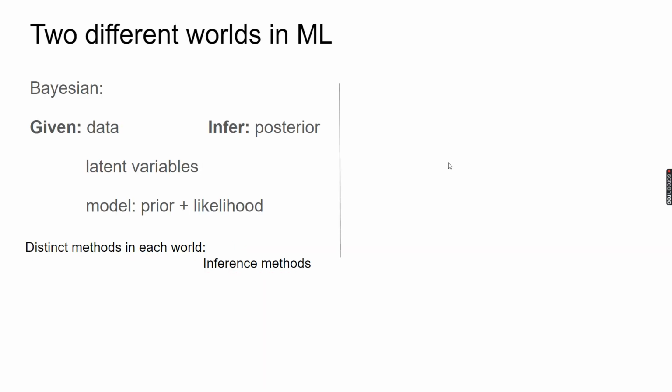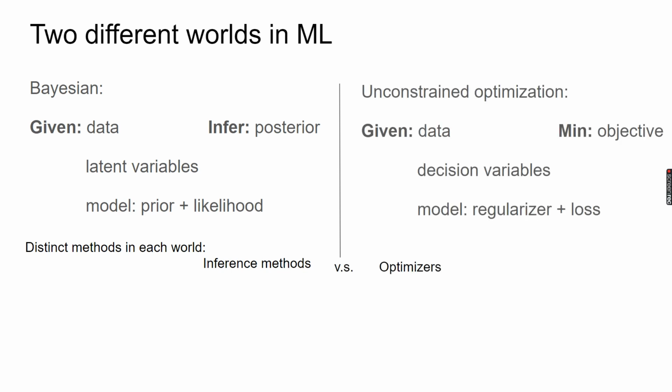There are two different worlds in machine learning. In the Bayesian world, given data with latent variables, a prior and a likelihood, our goal is to infer the posterior approximation of the latent variables. Methods in this world are known as inference methods. In the optimization world, we have decision variables, a regularizer, and a loss function. Our goal is to minimize the objective function to find the best decision variables. Methods in this world are known as optimizers.